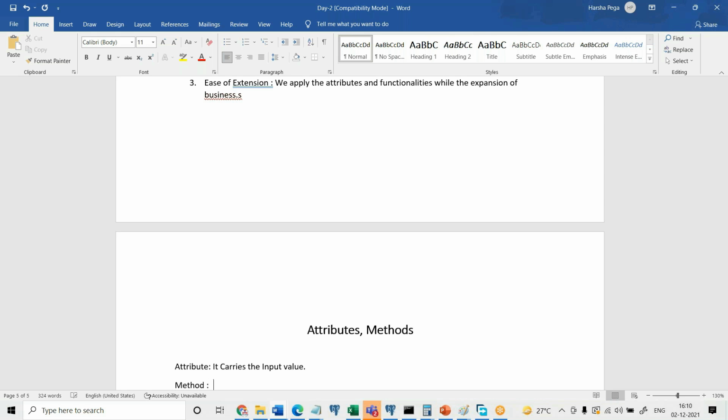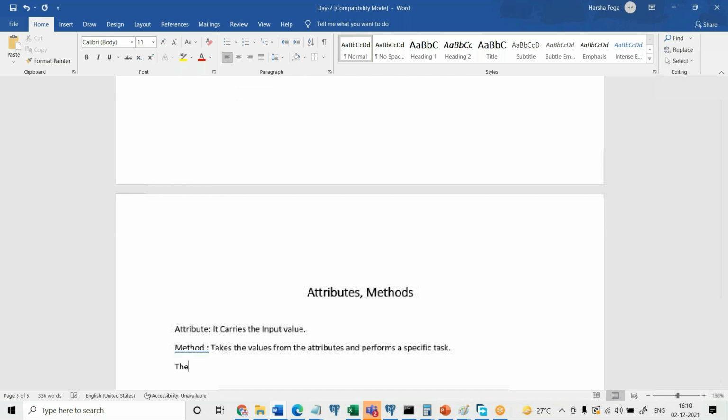Method, what does it do? Takes the values from the attribute and performs a specific task. There can be 0 or n number of methods exist in a class.